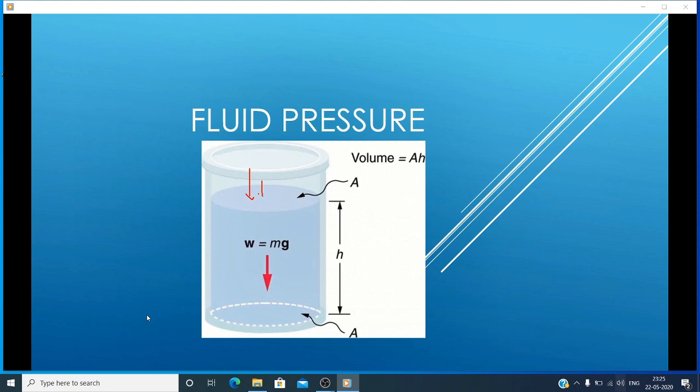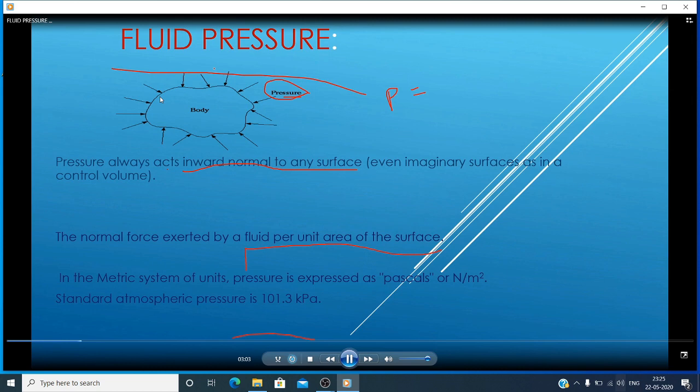Pressure P equal to, here this particular body is inside the water, and this is the surface of the water. The force F acting on that particular body per unit surface area is called pressure. So P equal to F by A.